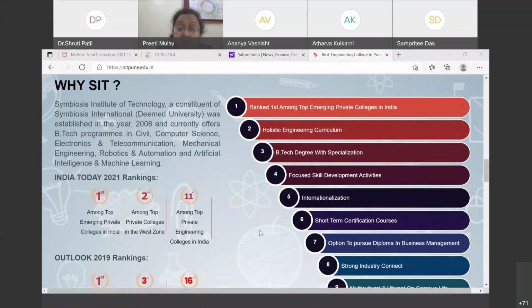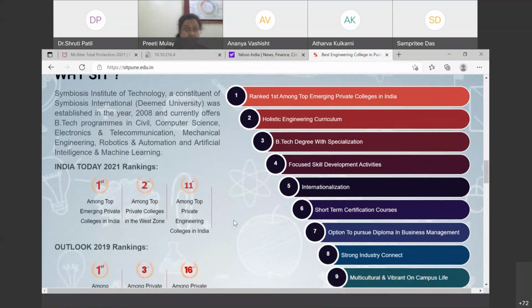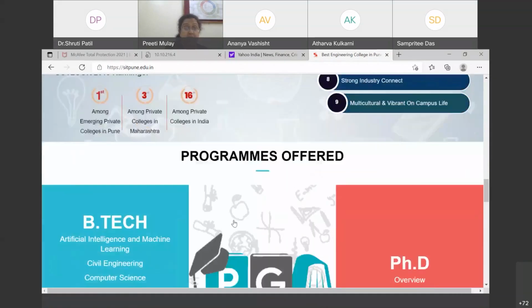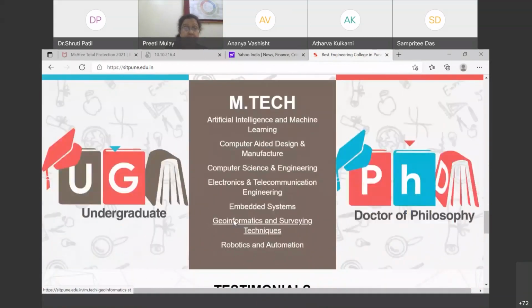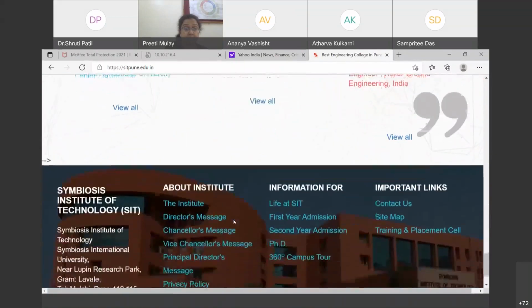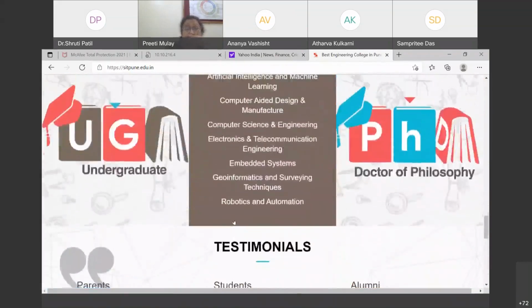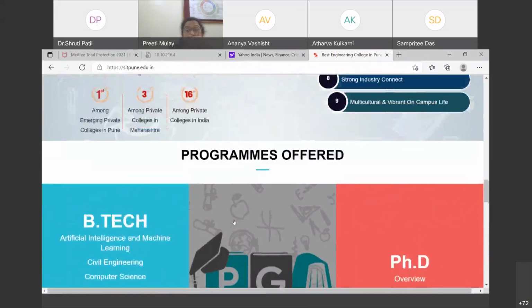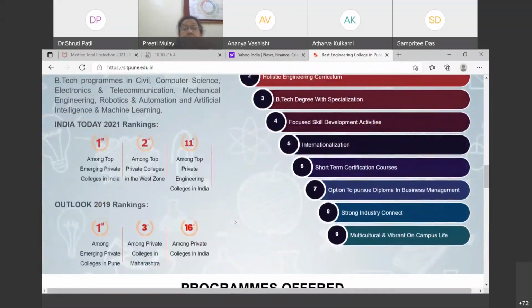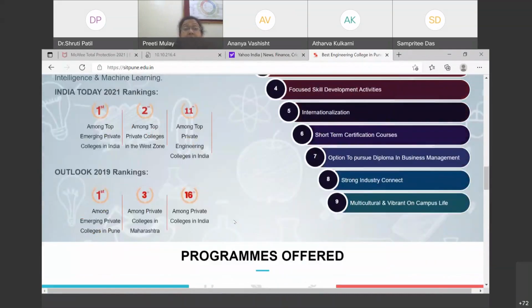Shruti, the website is visible now. Are you able to see my screen? Yes, ma'am. Can you scroll down a little bit? Yes. So here are the rankings which are visible on the left side. But they are not complete rankings, ma'am. That is the reason why. Now can you go up? Yes.